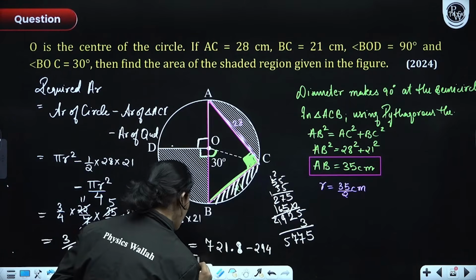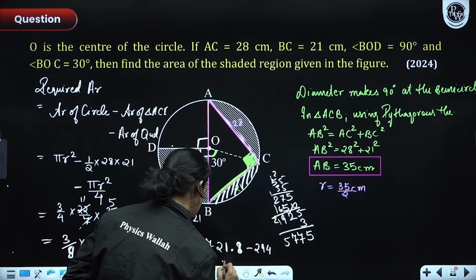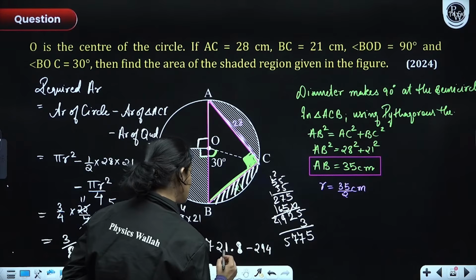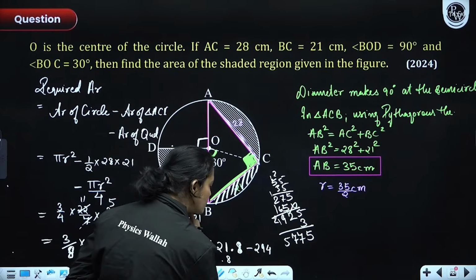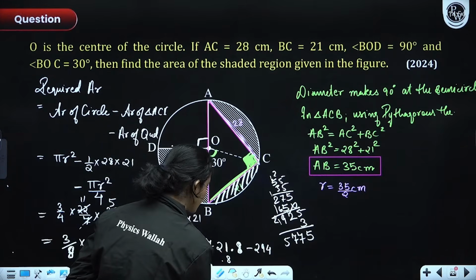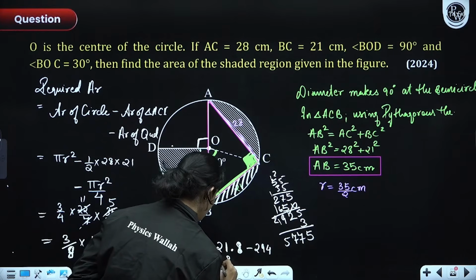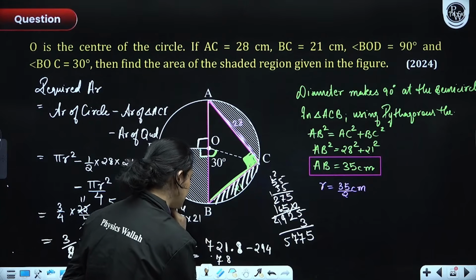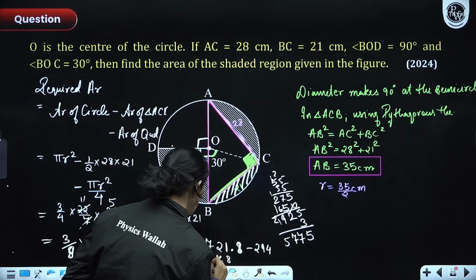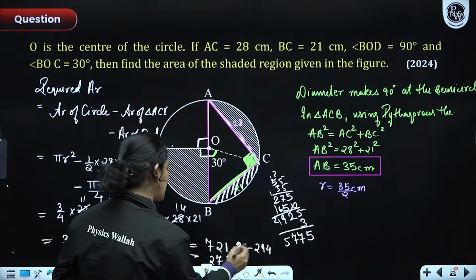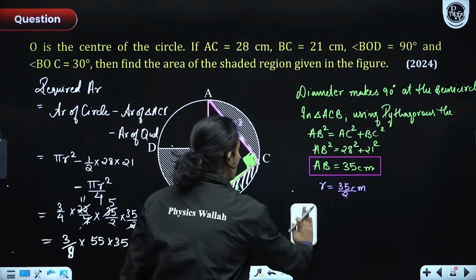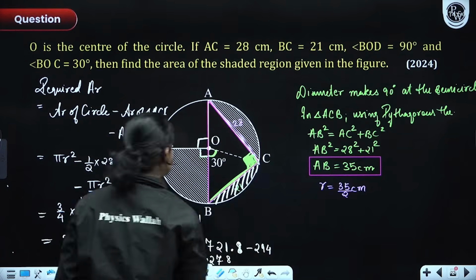So let's do the calculation, the final calculation. So here we'll have 0.8, then here we'll have 11 minus 4, 7, then here we'll have 11 minus 9, 2, then here we'll have 6 minus 2, 4, 427.8. So how many people got 427.8?